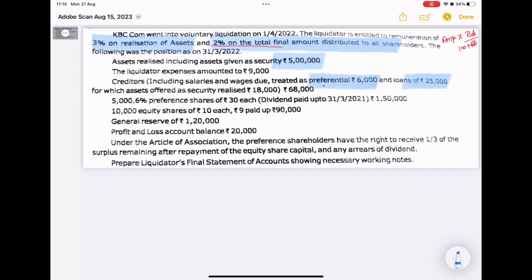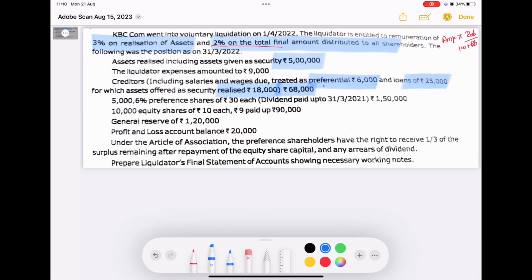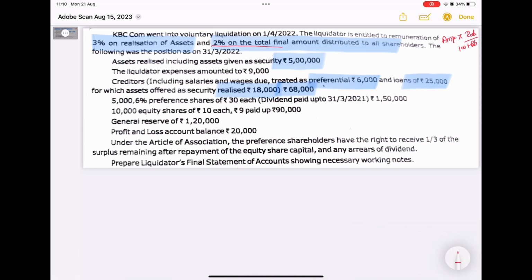Loans of 25,000, of which security realized is 18,000. Total 68,000. Here they have given creditors as a total value, which means total creditors is 68,000. In this, preferential creditors is 6,000.